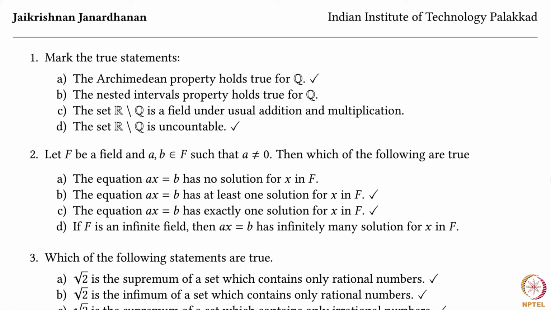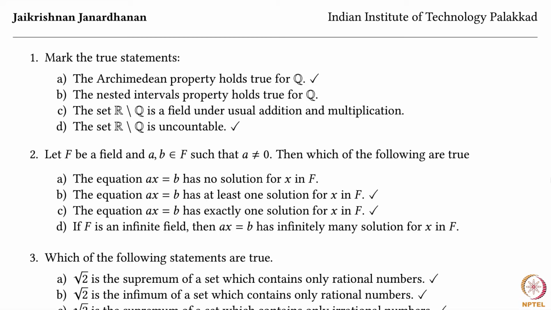The set R minus Q is uncountable. Well, this is easy. We already know that Q is countable and we know that R is uncountable. Therefore, if R minus Q were countable, R would be countable, which is not true. So let's move on to question 2.